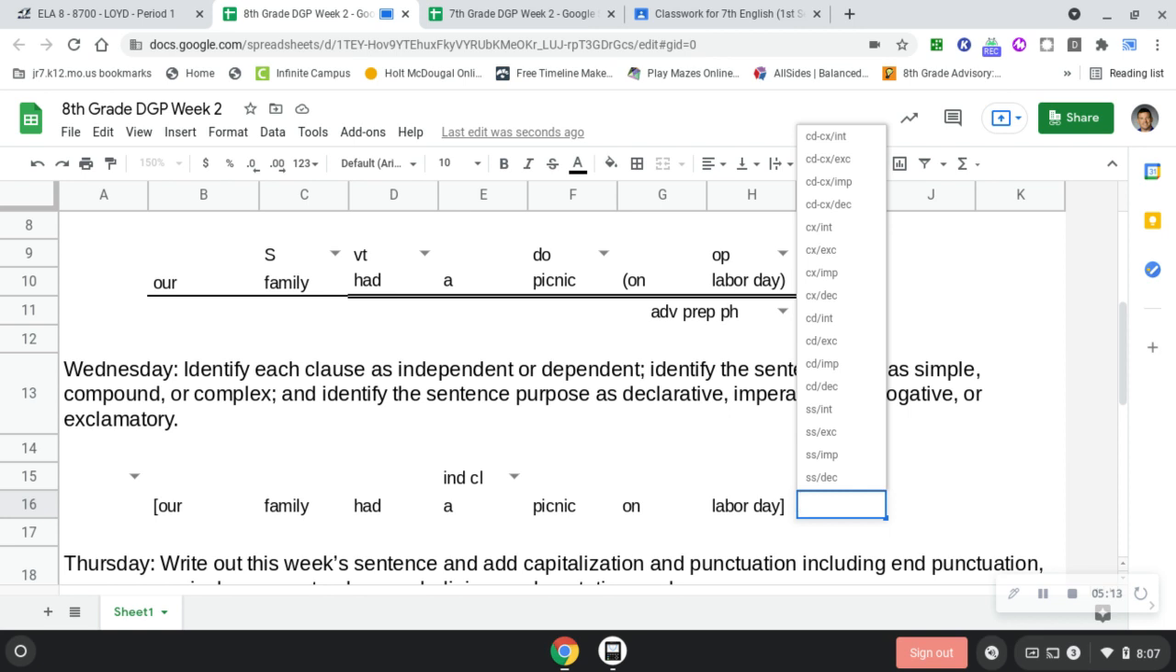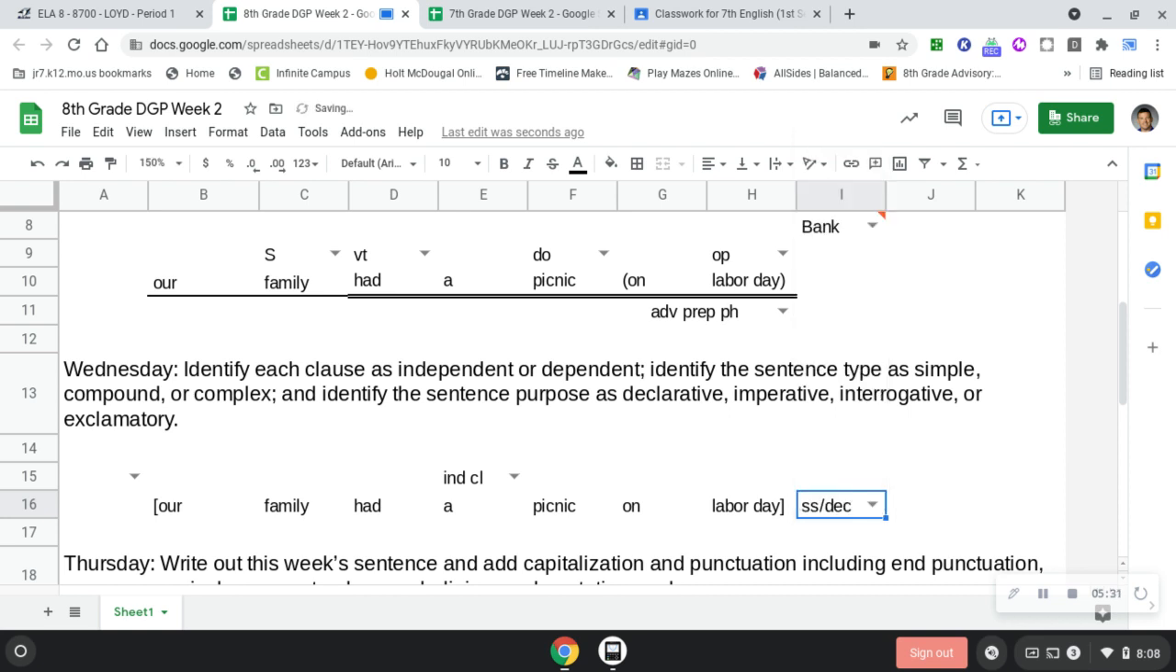I will tell you, a simple sentence has one independent clause. A compound sentence has two independent clauses. A complex sentence has an independent clause and a dependent clause, and then a compound complex has all of it. It is a simple sentence. So it's simple sentence, declarative. Again, don't be afraid to look at your DGP notes for Wednesday, okay?